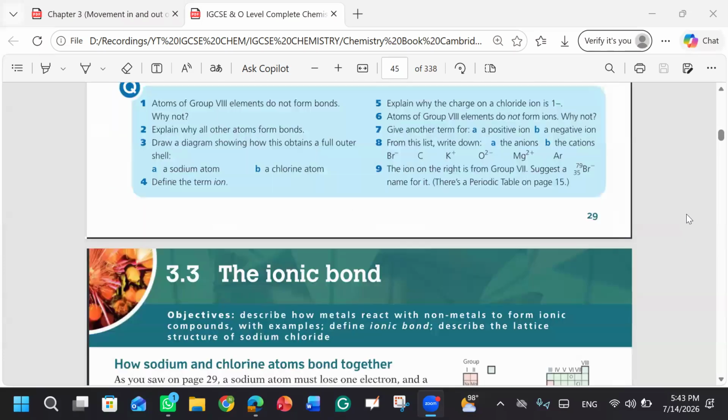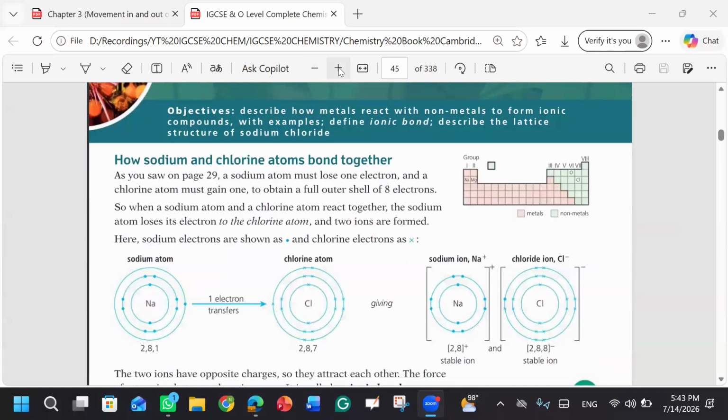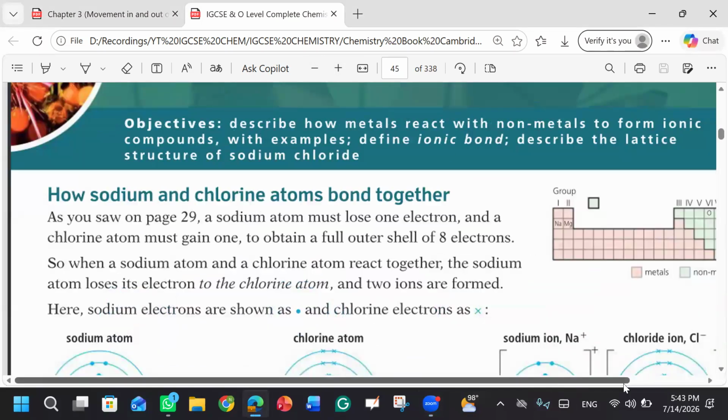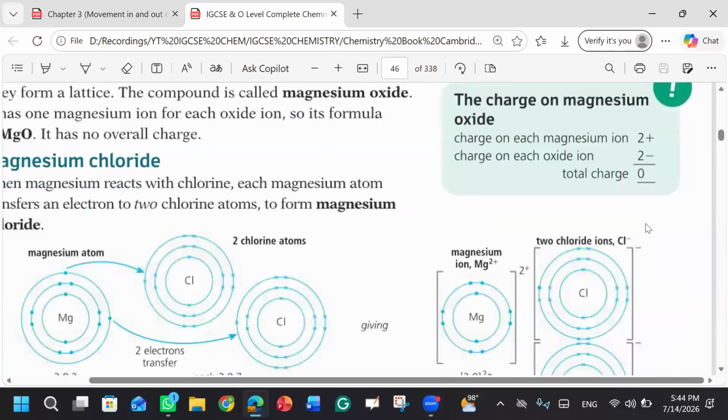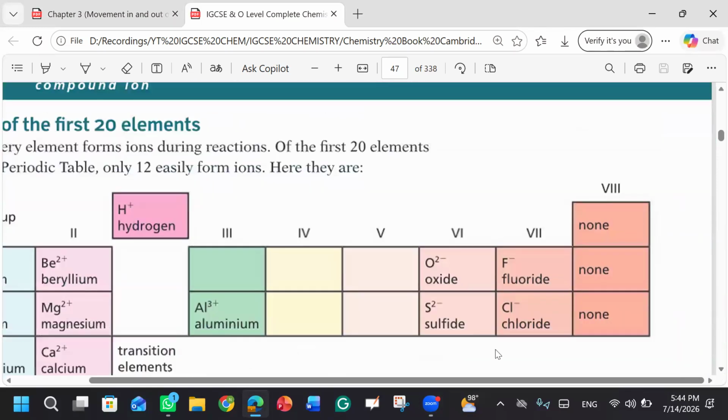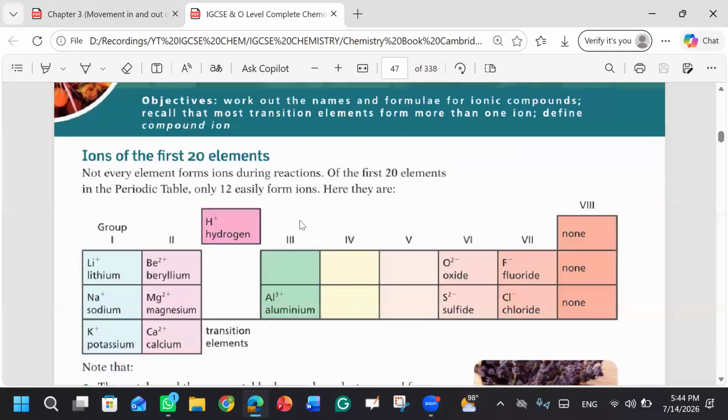If you see this picture, the left side, all these pink color ones are what? These are metals. And these, the light green color or whatever color you can say, these are non-metals. So basically, we are going to discuss which species will make bonds. Okay, ionic bonds.